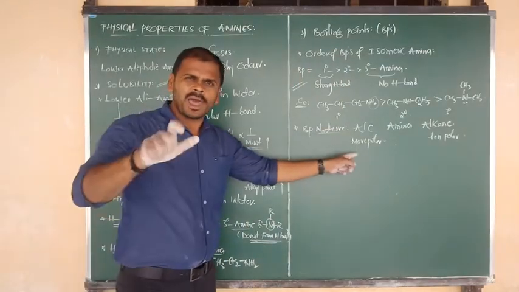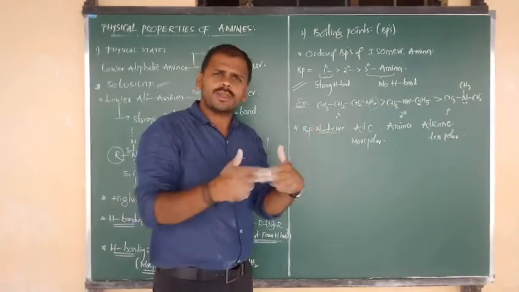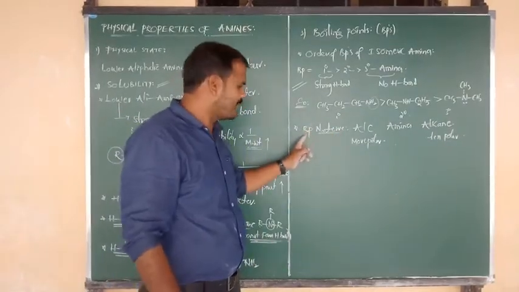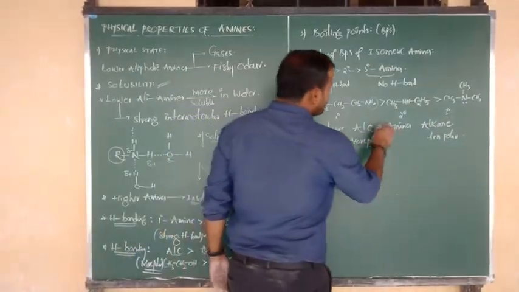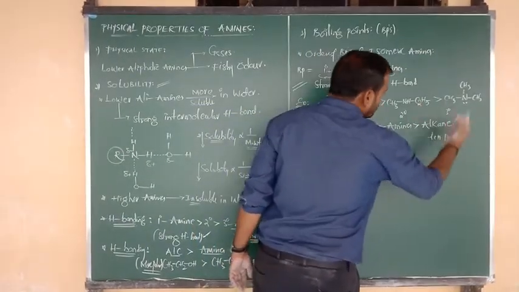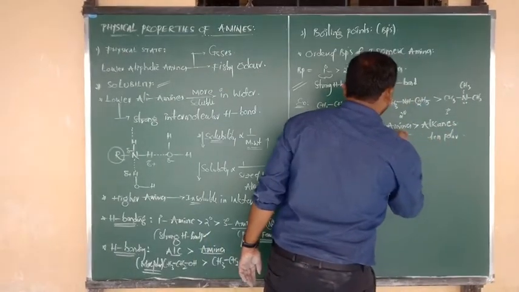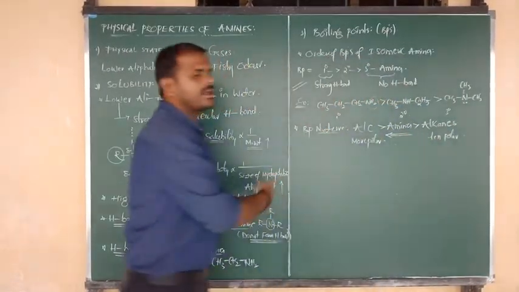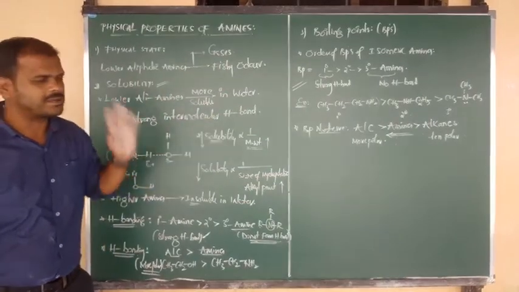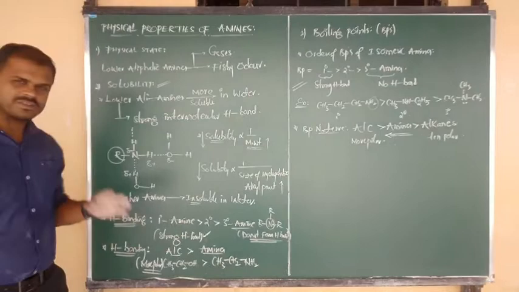Polar nature, or polarity, is directly proportional to the boiling point. More polar nature means more association, more hydrogen bonding, and that means a higher boiling point. So alcohols are more polar than amines, and amines are more polar than alkanes. In that manner, we have to remember the order of boiling points of the respective organic substances. So the order of boiling points and the order of hydrogen bonding are the same.